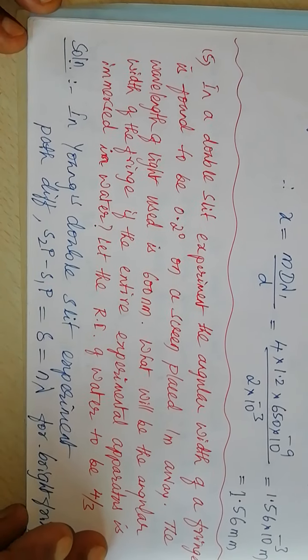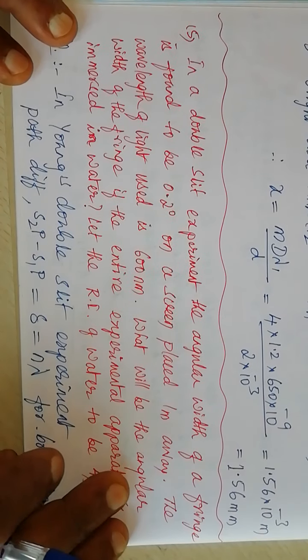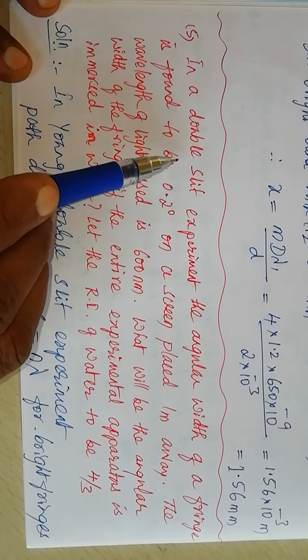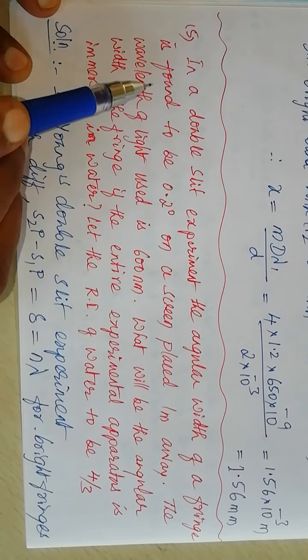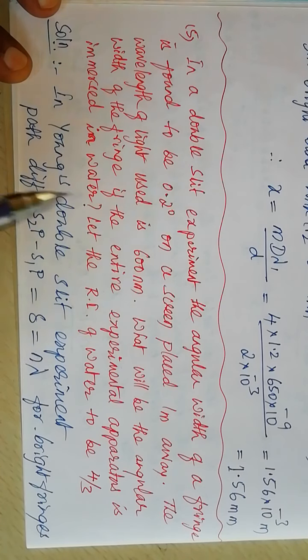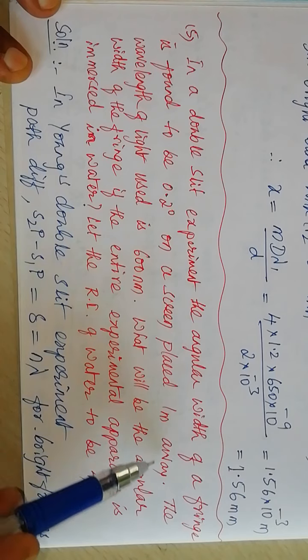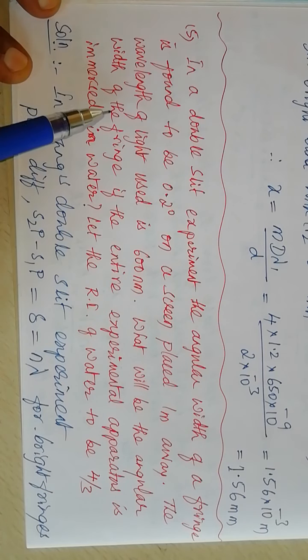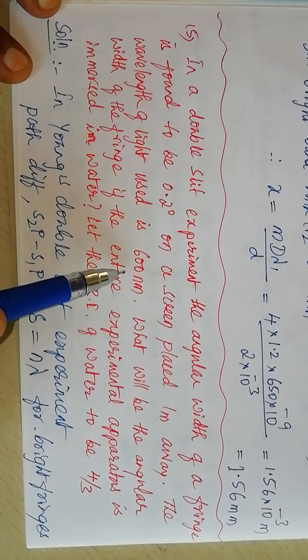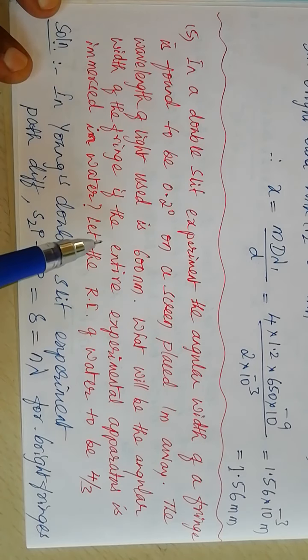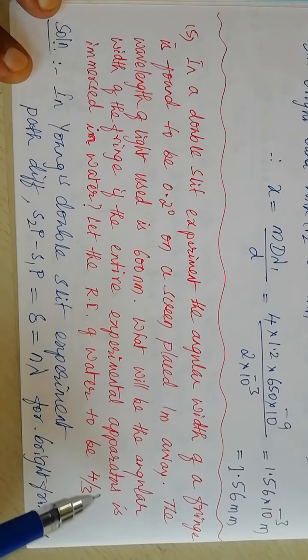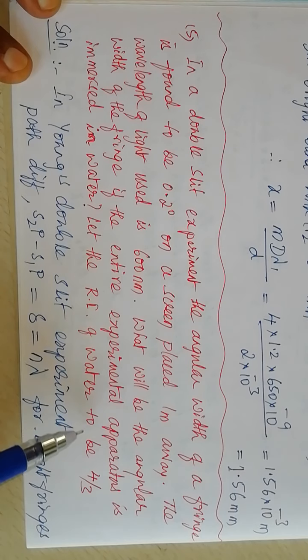Further, in a double slit experiment, the angular width of a fringe is found to be 0.2 degree on a screen placed 1 meter away. The wavelength of light used is 600 nanometer. What will be the angular width of the fringe if the entire experimental apparatus is immersed in water? Let the refractive index of water be 4/3.